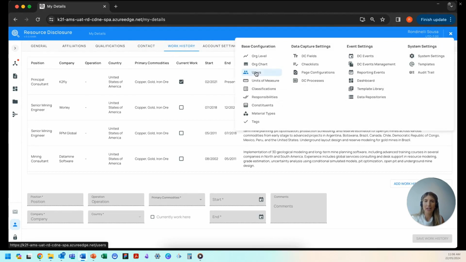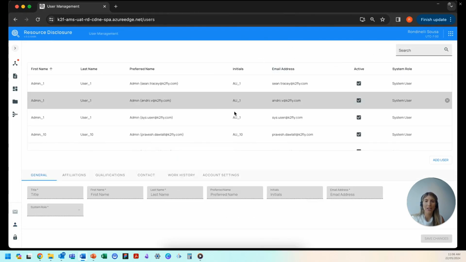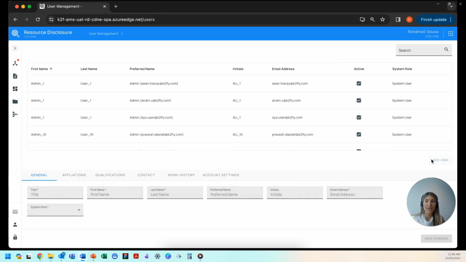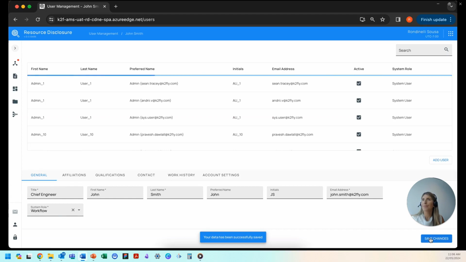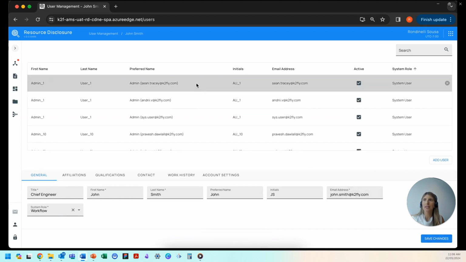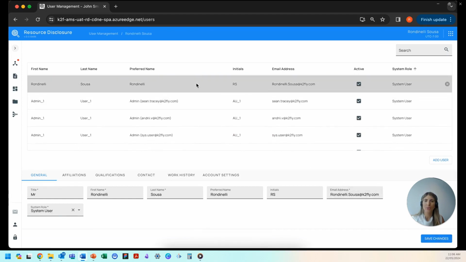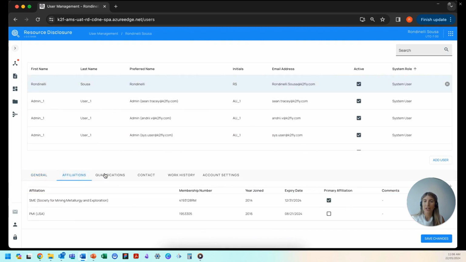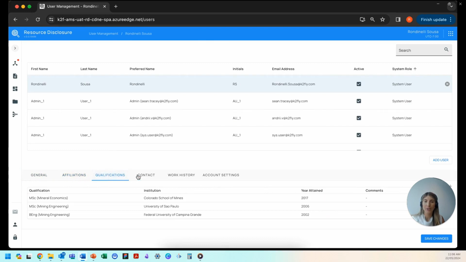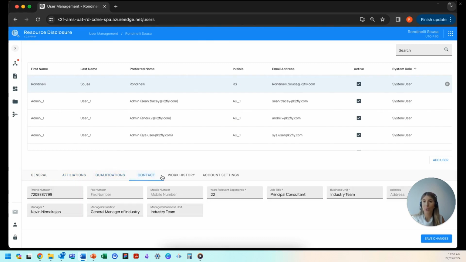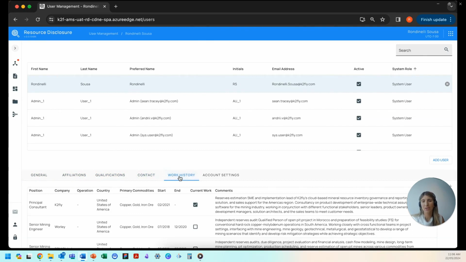So if I click here, we can see that as an administrator, I can add new users to the system and also define the number of features that are available for any of those users. So we can assign a system role there. Then we just look through the list. I'll just show you the users we've created so far, the different roles they've got. So we can also navigate through those same tabs where users enter the information and review them as required. So this is where we can see if someone's suitable, qualified, and experienced to be a part of the workflow.